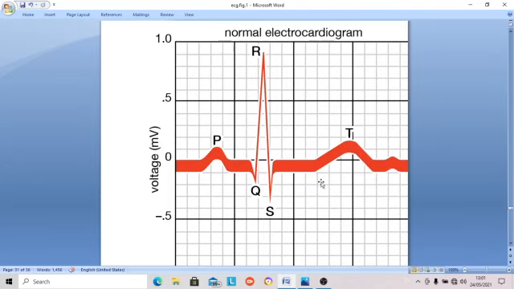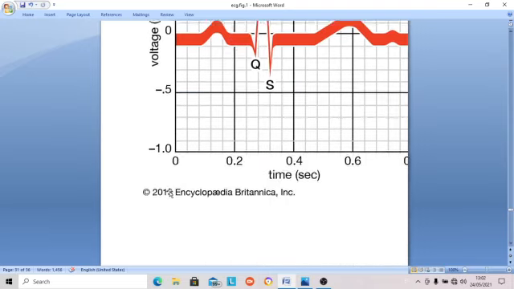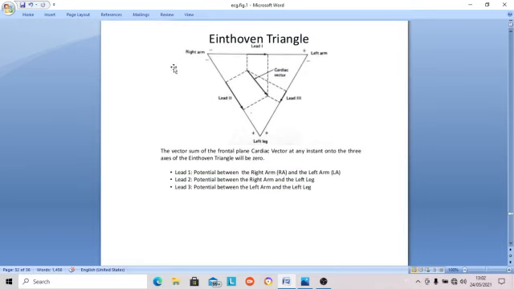Then the ST segment must be on the zero line, from the end of S to the beginning of the T. The ST segment is very important, always on the zero line. Then draw the zero line from the ST segment. This is the PR segment, from the end of P, and it is on the zero line, and the TP segment is also on the zero line. So this is about how to read the ECG. This is Einthoven's triangle.